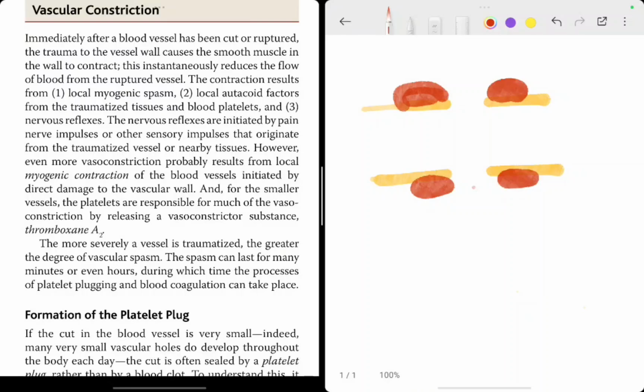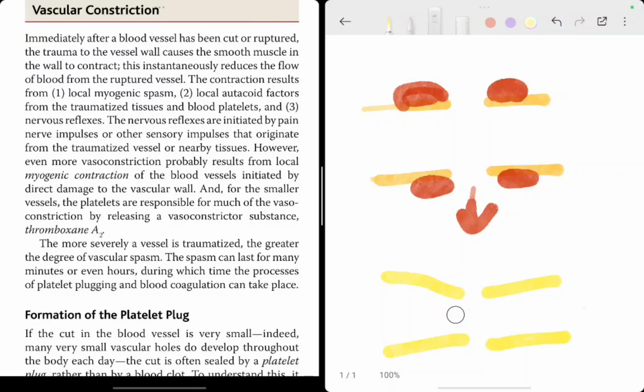So, whenever the vessel ruptures, it contracts, and then the picture looks like this. The contraction occurs. And when contraction occurs, the vessel wall, which was ruptured, can you see now the width has reduced?